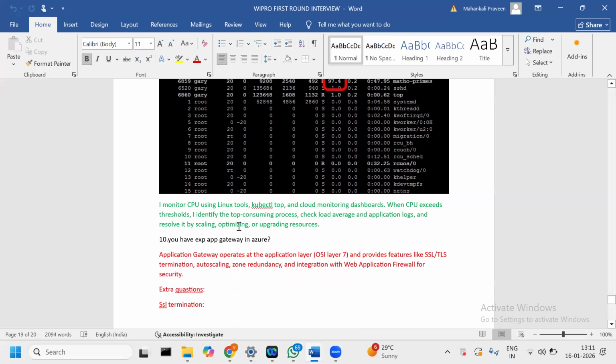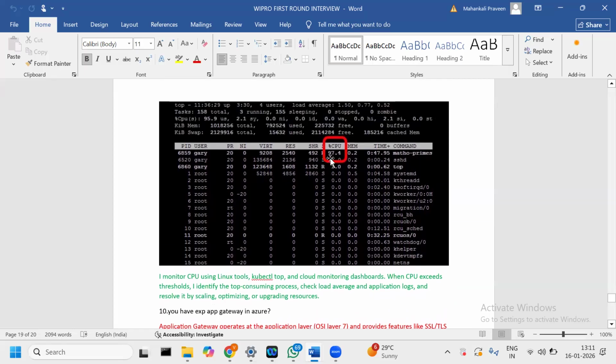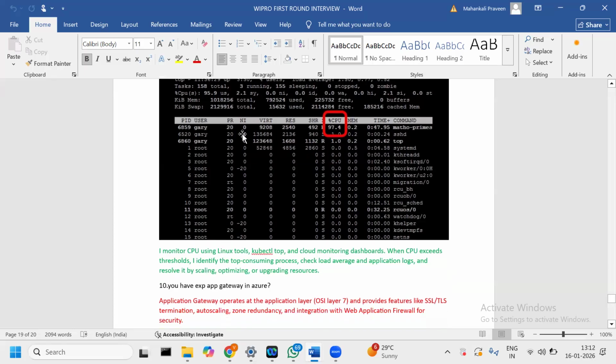Then resolve it by scaling, or optimize and upgrade the resources. Or if a process is using more CPU, then we have to kill it as well. We'll get approval from our application team, then kill it and restart the service.